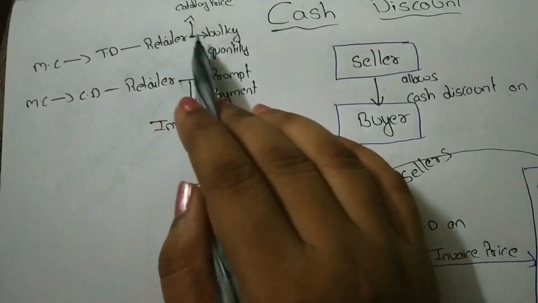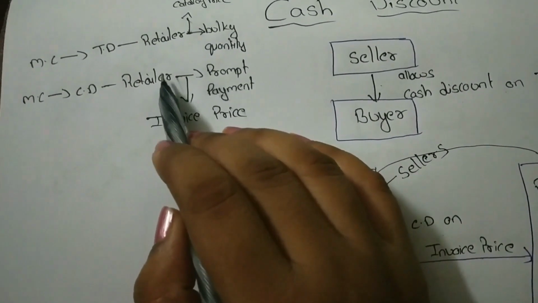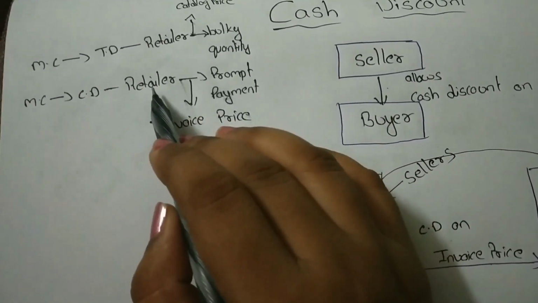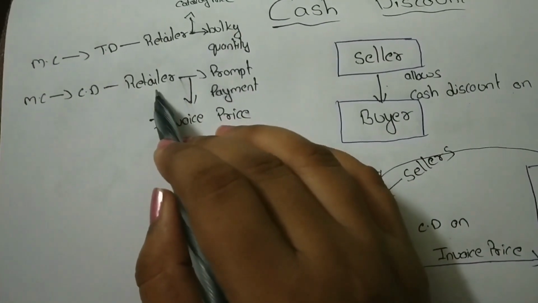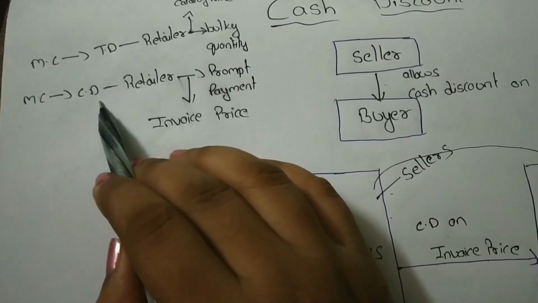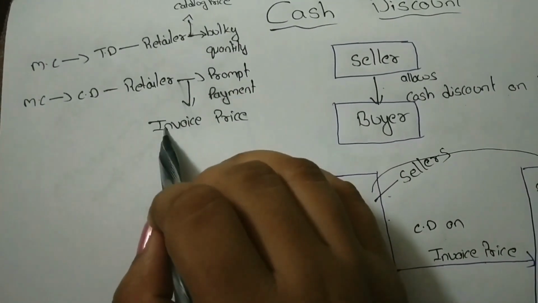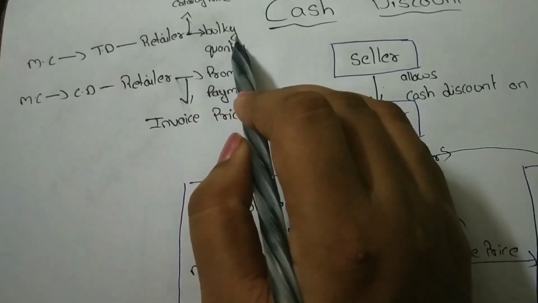Okay. But after some time, they need to pay the price, right? So, if the retailers pay the price within the due date, then the manufacturing companies again allow the cash discount on invoice price, because here the invoice should already be prepared, right?